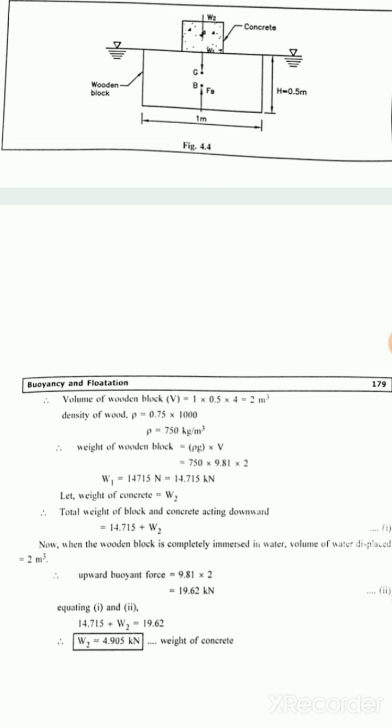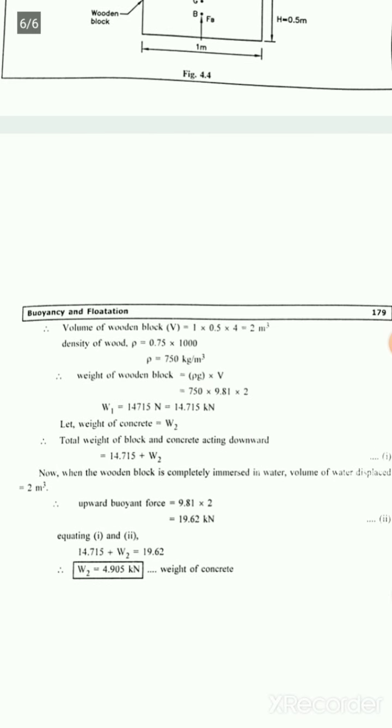Weight of wooden block is rho g into V, 750 into 9.81 into 2. So W1 is 14715 Newton, so 14.715 kilonewton. Let the weight of the concrete be W2. So total weight of block and concrete acting downward is 14.715 plus W2.